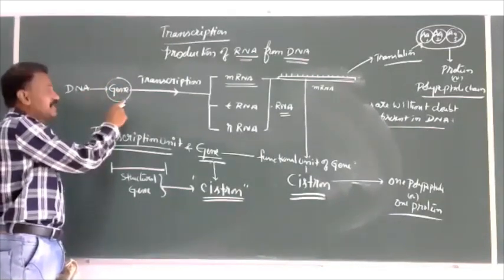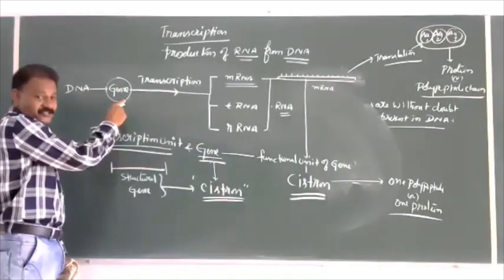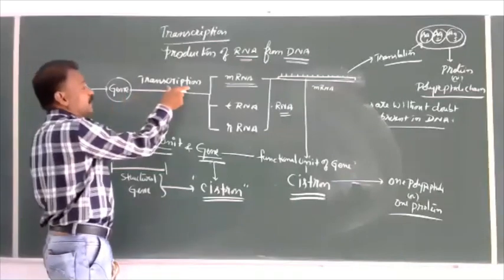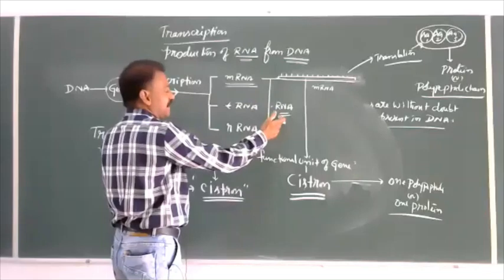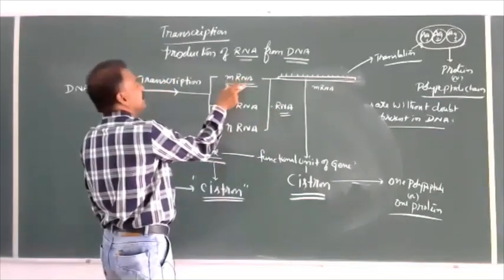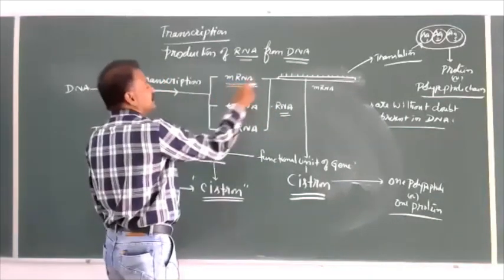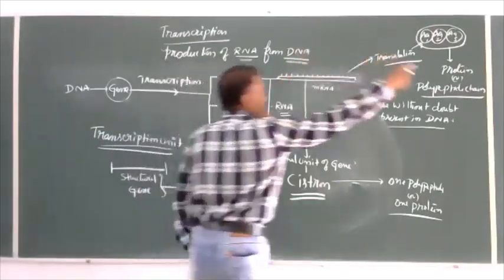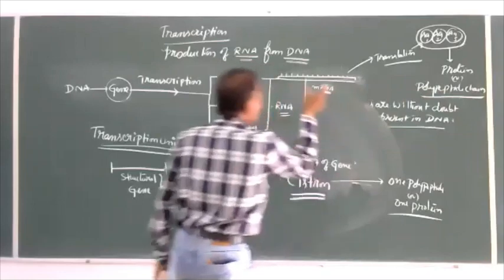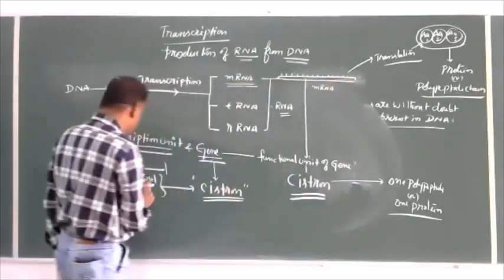The part of the DNA is called gene when it undergoes transcription and produces various products like RNA. In this, especially messenger RNA, which is taking the message, is responsible for the formation of a polypeptide. So this is called structural gene.